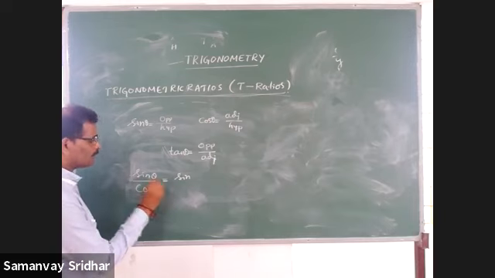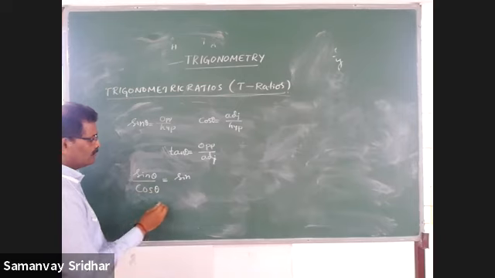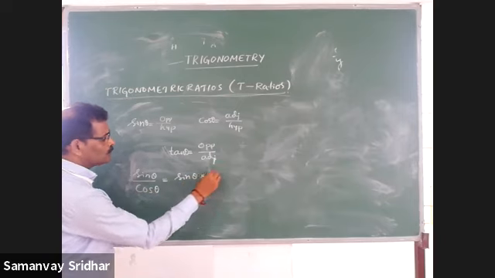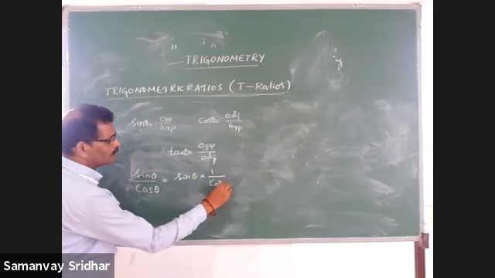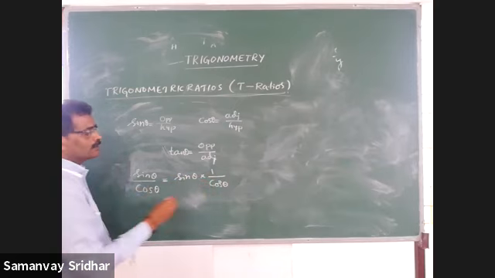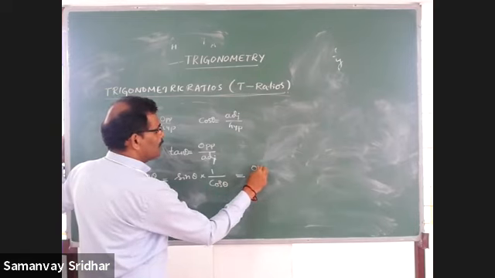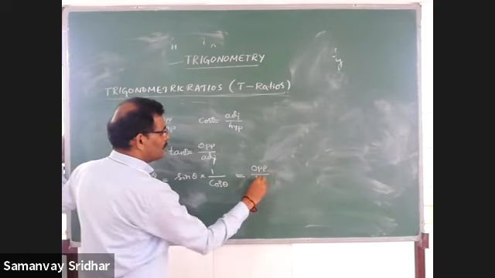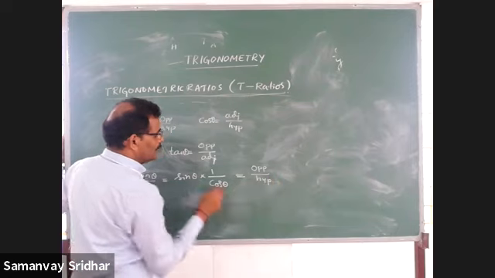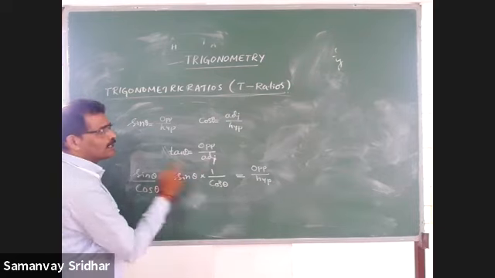So sine theta by cos theta is equal to sine theta into 1 by cos theta. Do you agree? Yes, the sine into 1 is sine and cos. Sine, you know that is nothing but opposite by hypotenuse. And you know that what is 1 by cos? 1 by cos is what? Sec. It is the reciprocal of the cos.